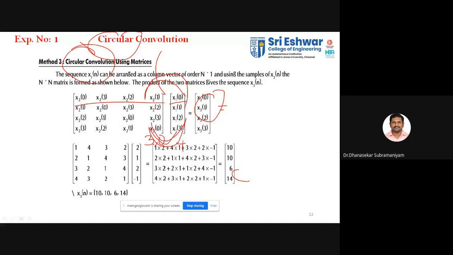So now we know well about both linear convolution and circular convolution, theoretically. Now we are going to write an Octave code for both these convolutions and see the result. With this, I'm stopping sharing this PPT. Let me move into the Octave software. Those who have installed it can go for the Octave software.